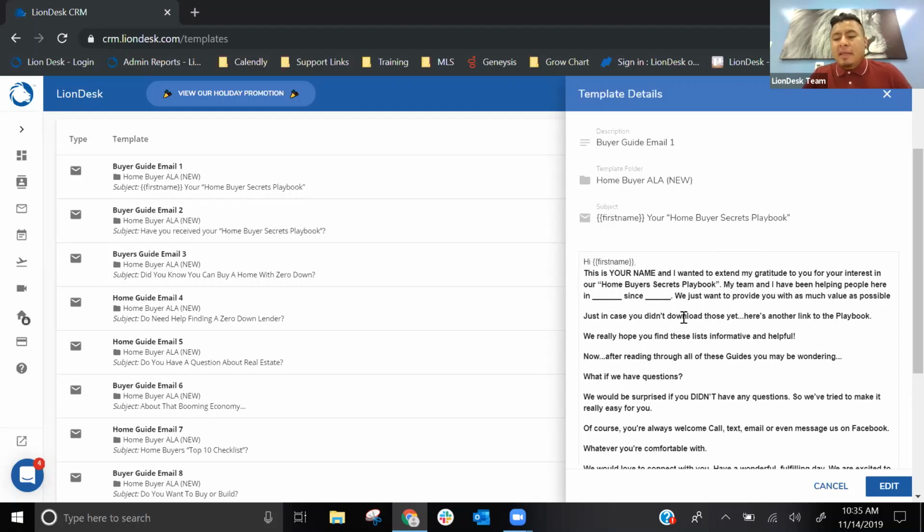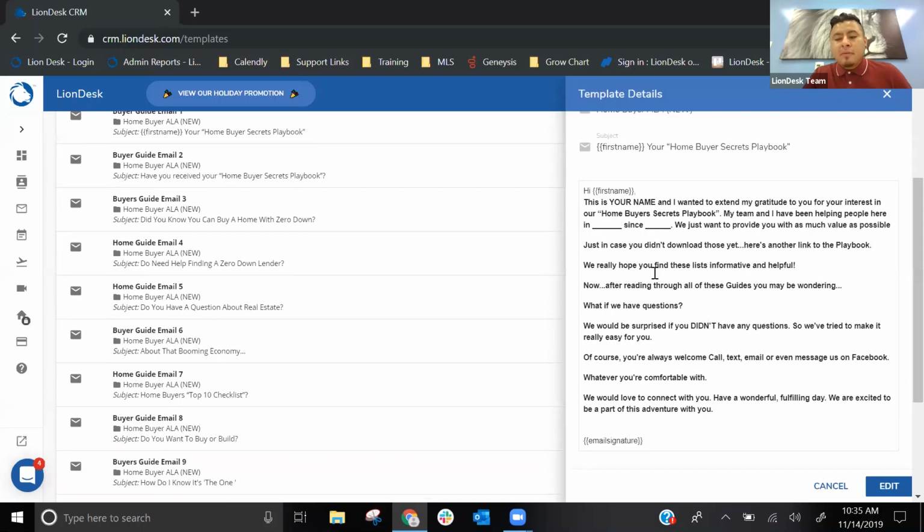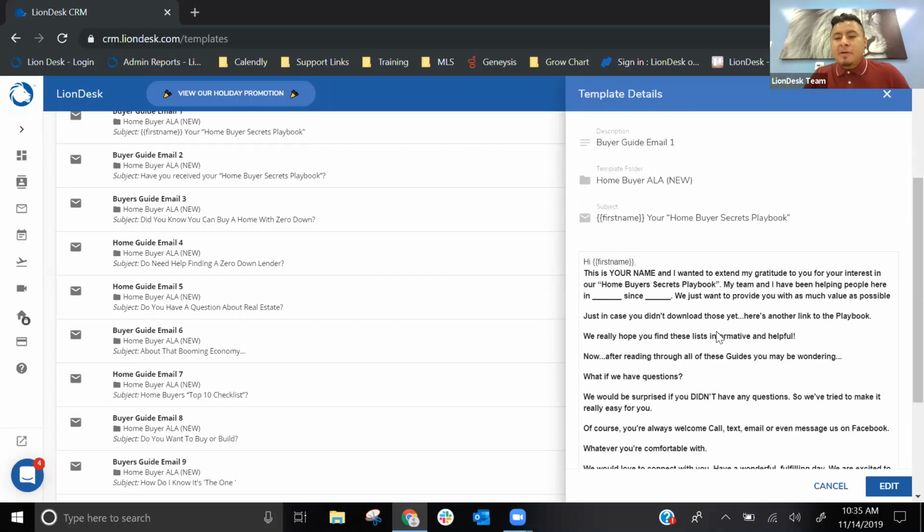So you'll see the rest of the email itself. At the bottom, you'll see email signature. So again, that's a LionDesk code. That's going to auto-populate with your email signature. And although I did download this campaign, I definitely recommend customizing it. How can you do so?